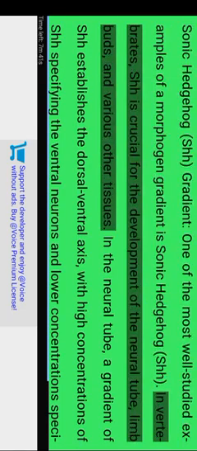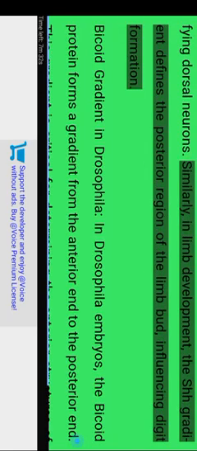Examples of morphogenic gradients. Sonic hedgehog gradient. One of the most well-studied examples of a morphogen gradient is sonic hedgehog. In vertebrates, it is crucial for the development of the neural tube, limb buds, and various other tissues. In the neural tube, a gradient of sonic hedgehog establishes the dorsal-ventral axis, with high concentrations specifying the ventral neurons and lower concentrations specifying dorsal neurons. Similarly, in limb development, the gradient defines the posterior region of the limb bud, influencing digit formation.